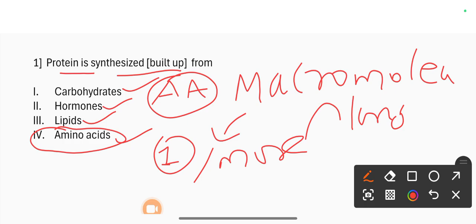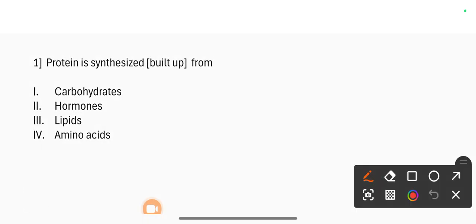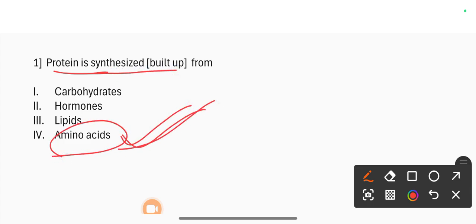This is called protein. So protein synthesis is built from amino acids. The correct option is option 4, amino acids.